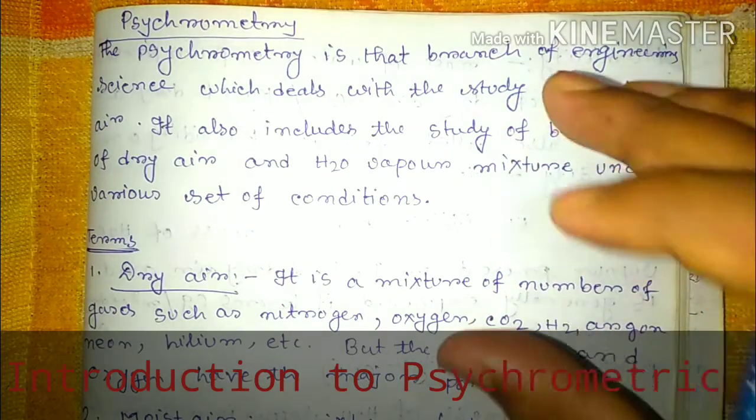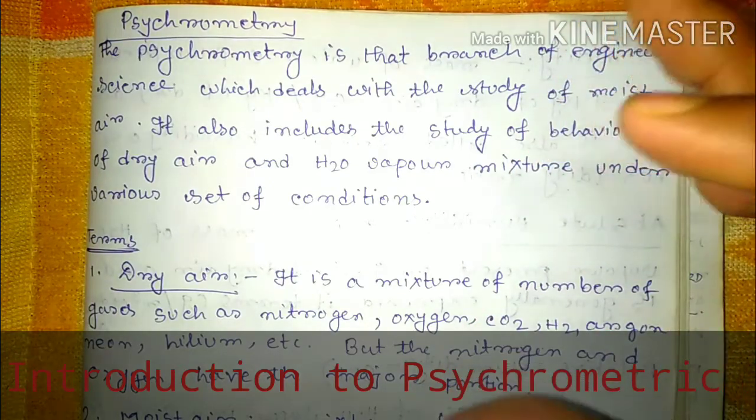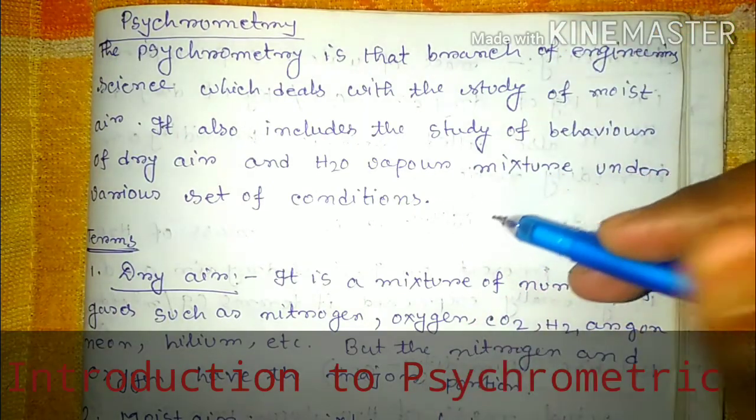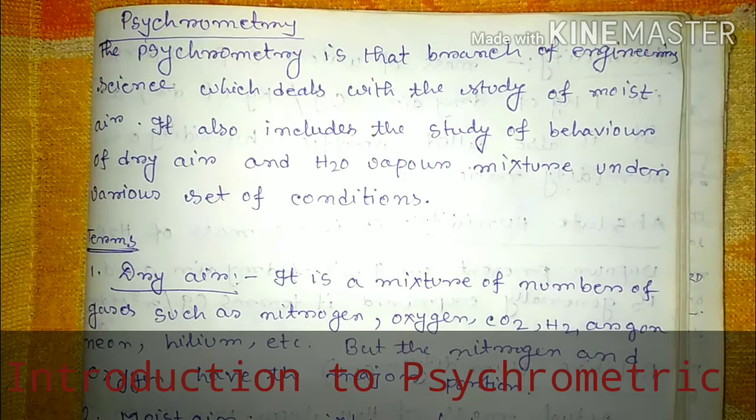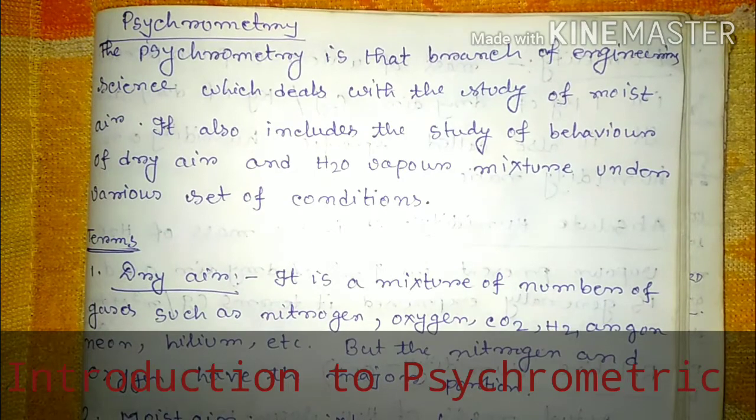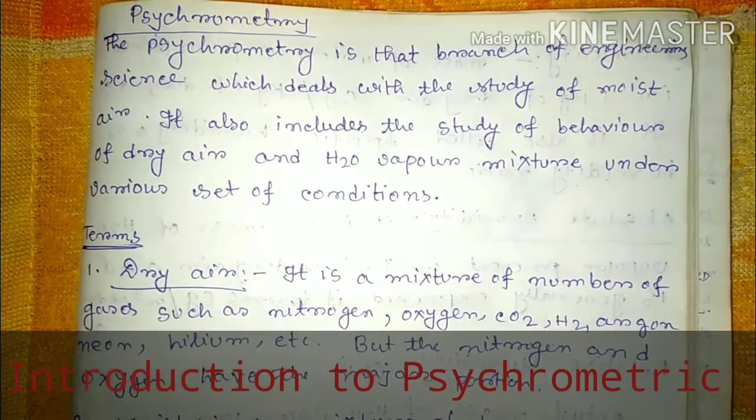So basically psychrometry is a branch of engineering science which deals with the study of moist air. This is the important point. It also includes the study of the behavior of dry air and water vapor mixture under various sets of conditions.